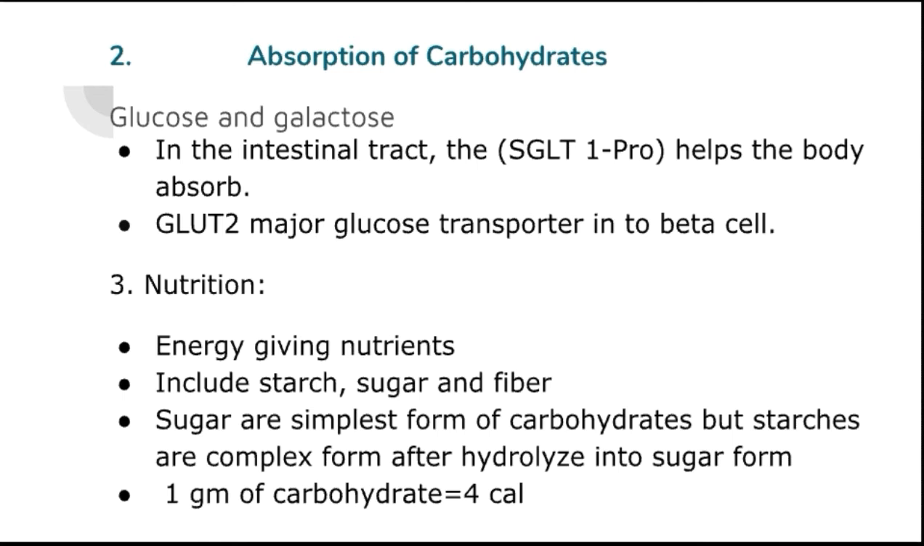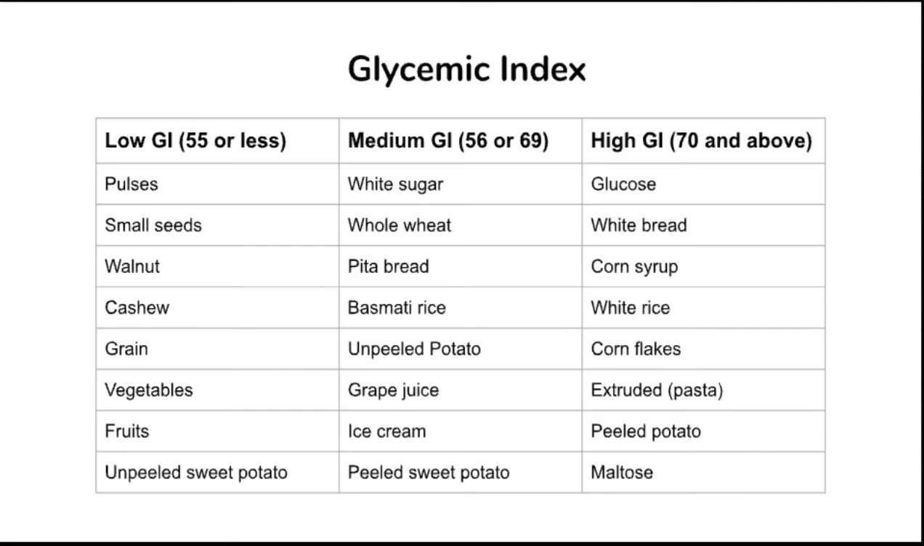Sugars are the simplest form of carbohydrate. Starch is a complex form that is hydrolyzed into sugar form. Sugar is the simple form, that is the monosaccharide form, but starch is the complex form, a polysaccharide, and it will be hydrolyzed into the form of sugar. Another point is that carbohydrate gives energy: 1 gram of carbohydrate equals 4 calories.